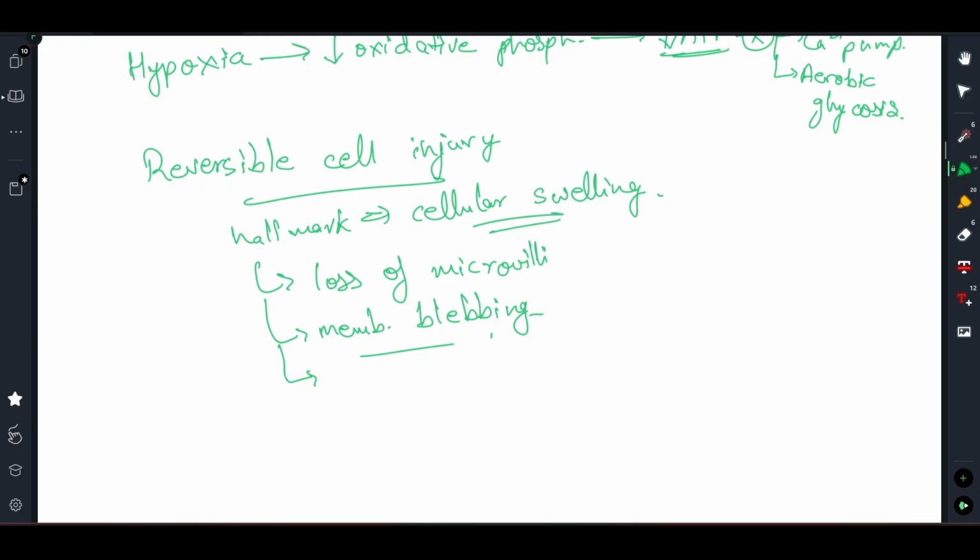So RER will also swell. We will see swelling of RER. Now as RER swells, what you will see is that ribosomes pop off, right? Why is it so? Because ribosomes are not covalently bonded to the RER. And as RER-bound ribosomes reduce, what you will see is that protein synthesis will reduce.